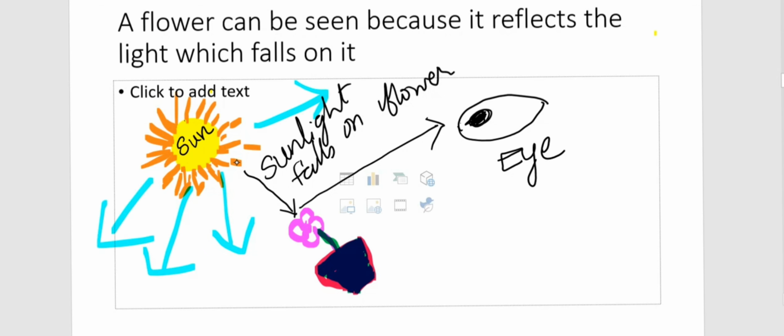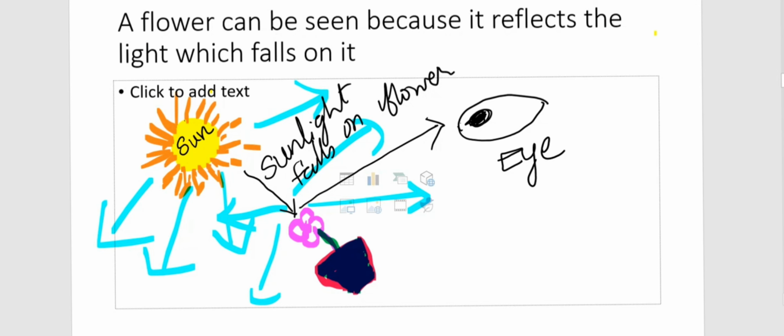Here it is reaching this one plant, one flower I drew. Once it reaches and touches this flower, as the flower cannot transmit all the light, it is reflecting in different directions. The direction to your eyes is shown here. Once it reaches your eyes, then you are able to see the flower.